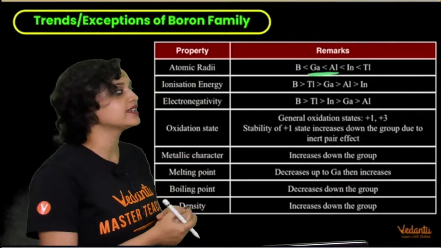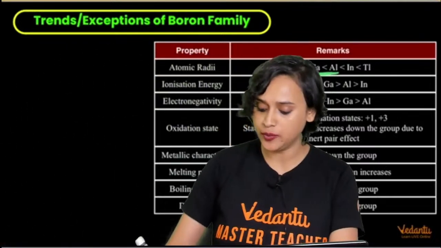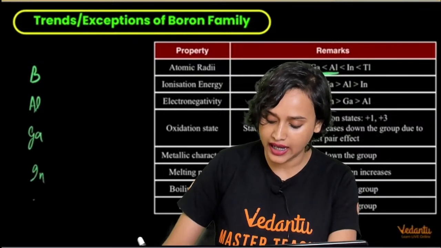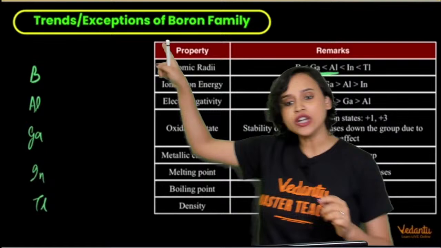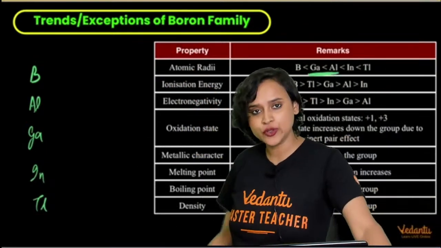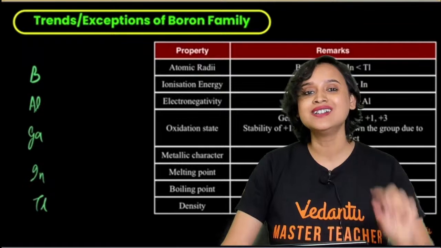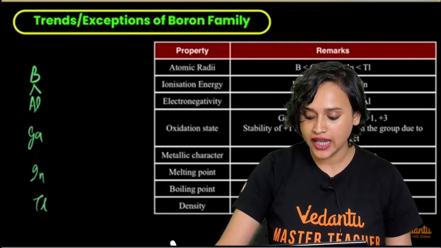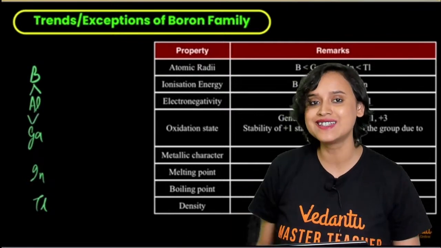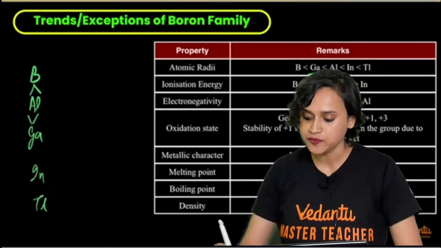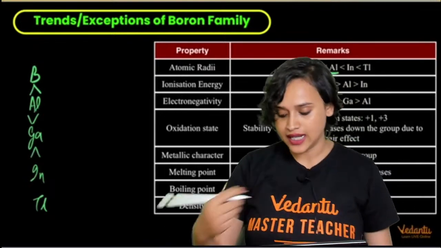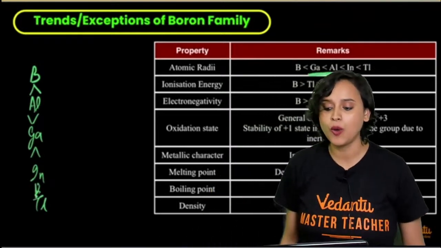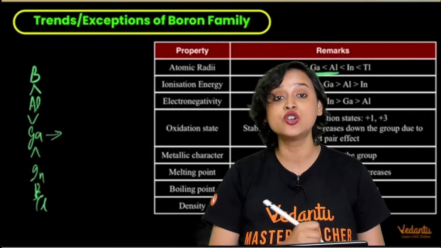But what happens is it should be B, Al, Ga, In, and then Tl, right? So it should increase as you go from top to bottom. But we see a slight twist here. What is the twist? It goes like this: it increases, but aluminium is slightly bigger than gallium, okay? And then gallium is lesser than indium, and indium and thallium are almost equivalent. Do you know why? You all know.